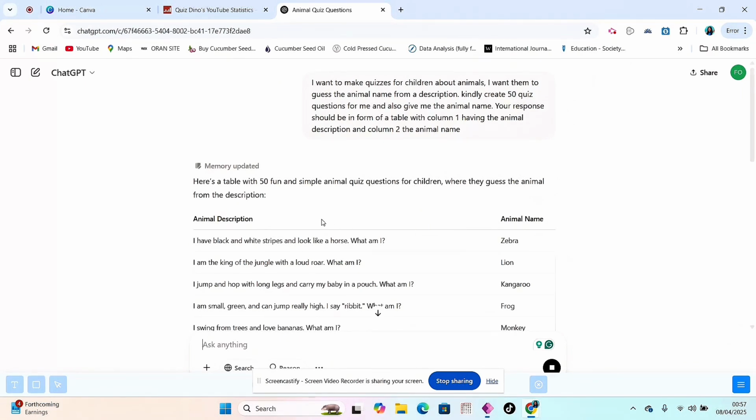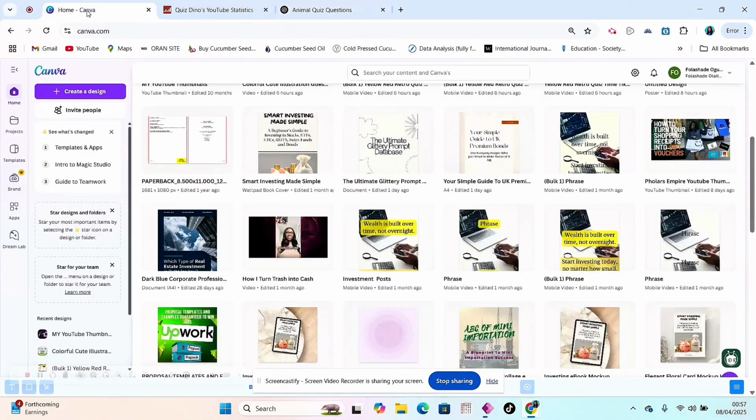Okay, so we have 50 fun and simple animal quiz questions. So you can see the question says, I have black and white stripes and look like a horse. What am I? That's a zebra. Okay, so we have our questions ready and our answers. Now let's go to Canva.